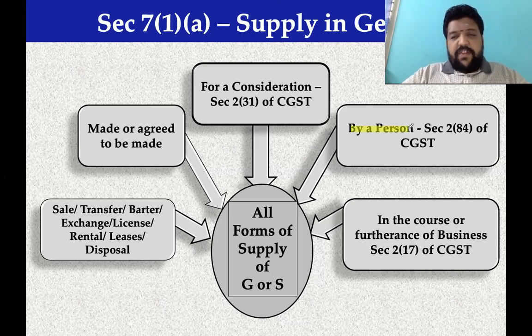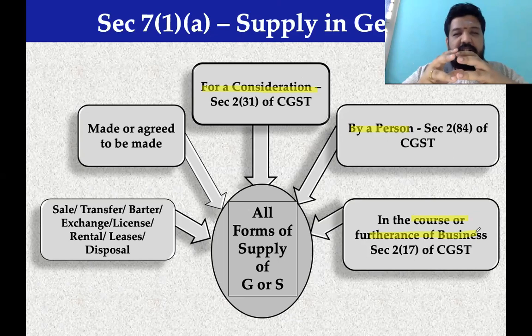We have read a definition called person. By a person, for a consideration, in the course or furtherance of business. Connect all three definitions. Connect the definition of goods. Connect the definition of service. And then check your 7.1.